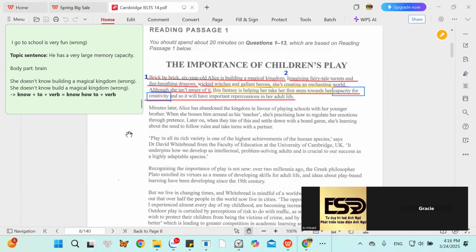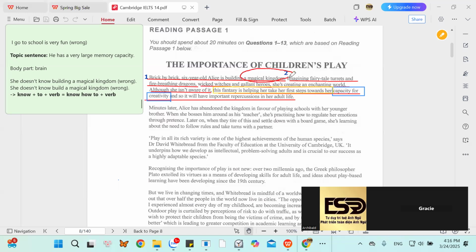No. All right, very good. So they say she isn't aware of it. She doesn't realize the power of the enchanting world. She doesn't recognize the power of the magical kingdom.